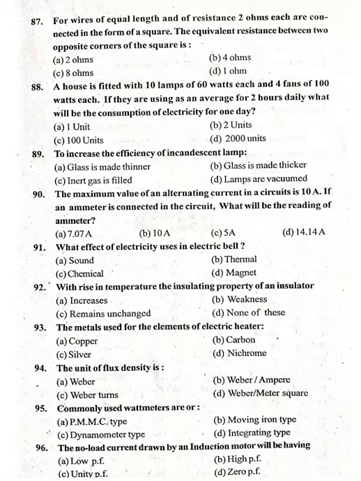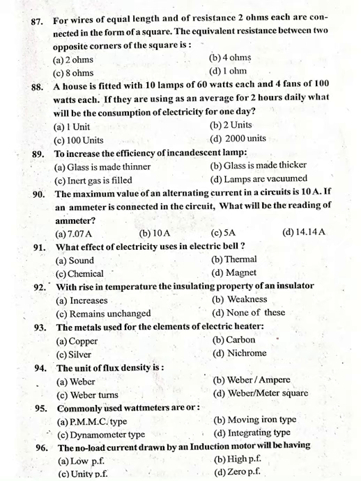To increase the efficiency of incandescent lamp, what will we do? 89 option C, inert gas is filled. The maximum value of an alternating current in a circuit is 10 ampere.